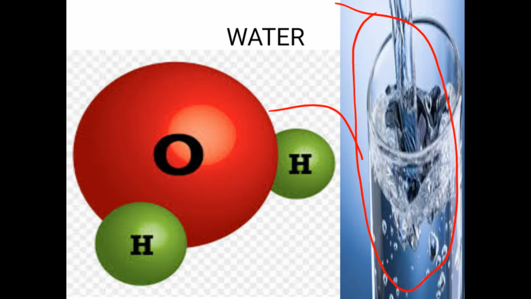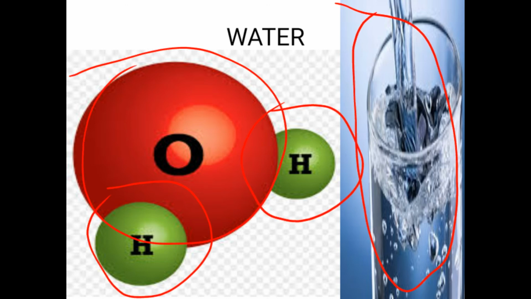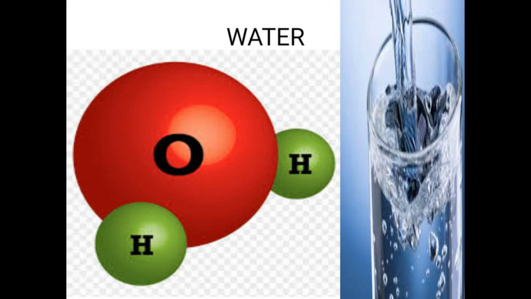So if hydrogen and oxygen combine in this ratio 2:1, every time they will form the compound water. Another aspect of studying a compound is that elements lose their identity.